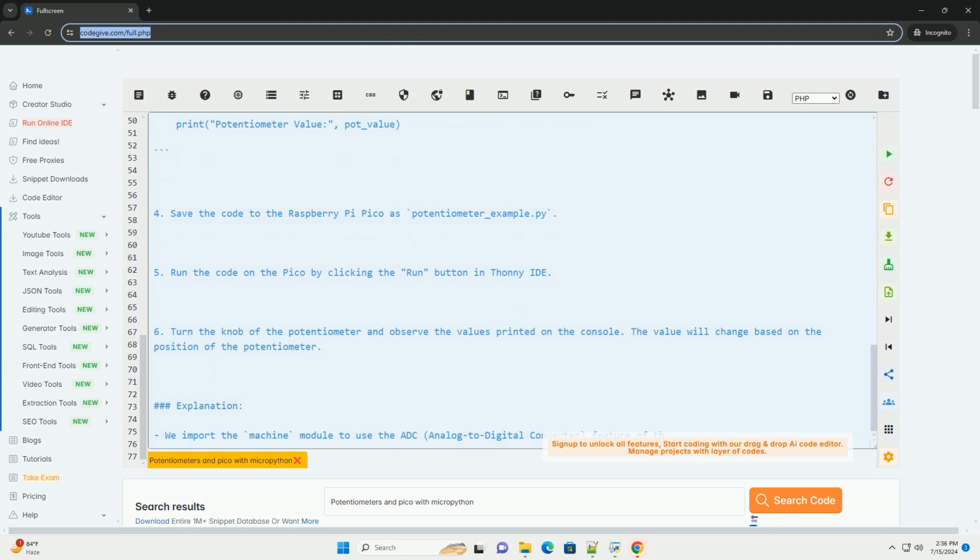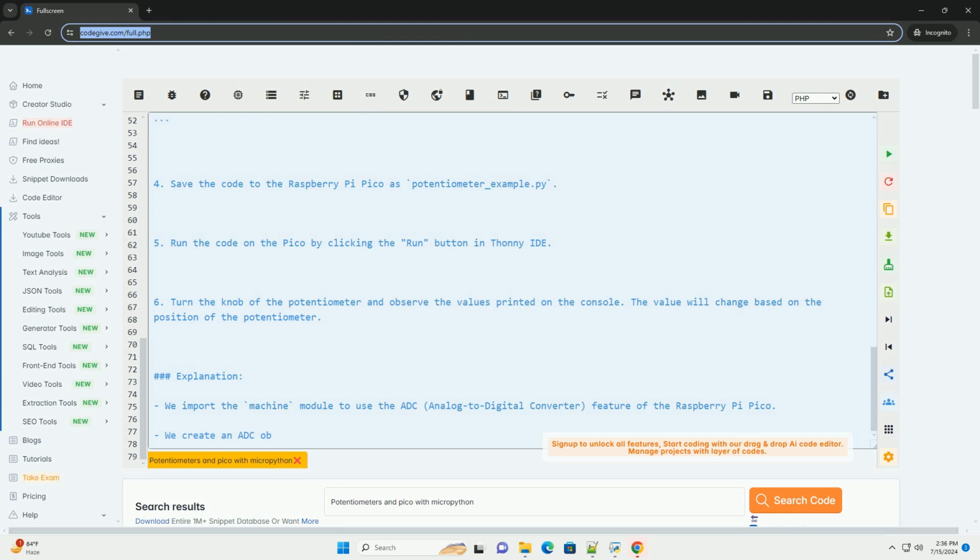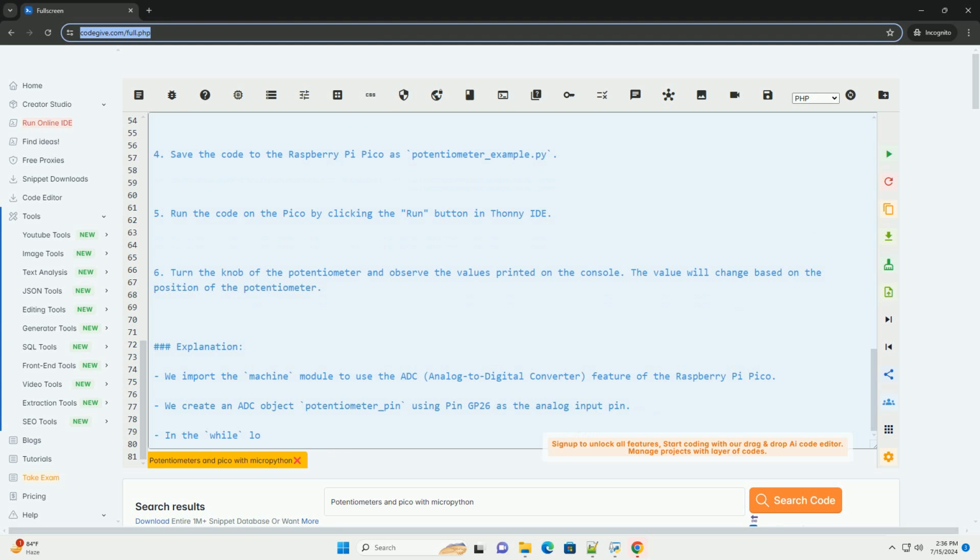Requirements. Raspberry Pi Pico. Potentiometer. Breadboard and jumper wires. Computer with Thonny IDE installed.